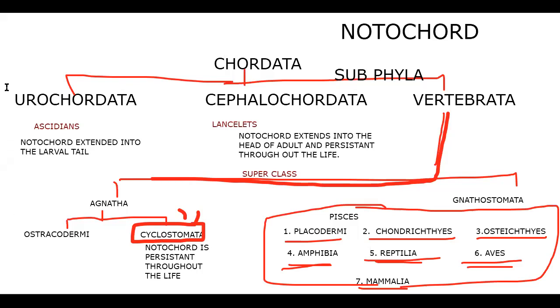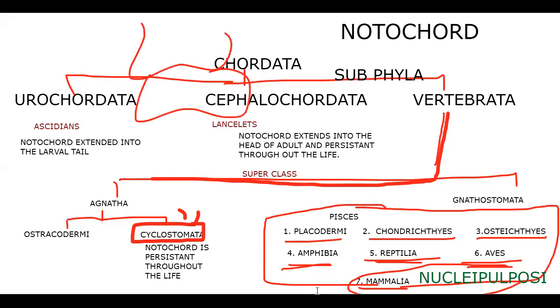But in the case of mammals particularly, a remnant of the notochord is present between the intervertebral discs. We call that nuclei pulposi, the core gel-like substance you will find there. Okay, so that's it, that is the story of the notochord, particularly for mammals. The intervertebral discs are present between the vertebrae of the vertebral column.